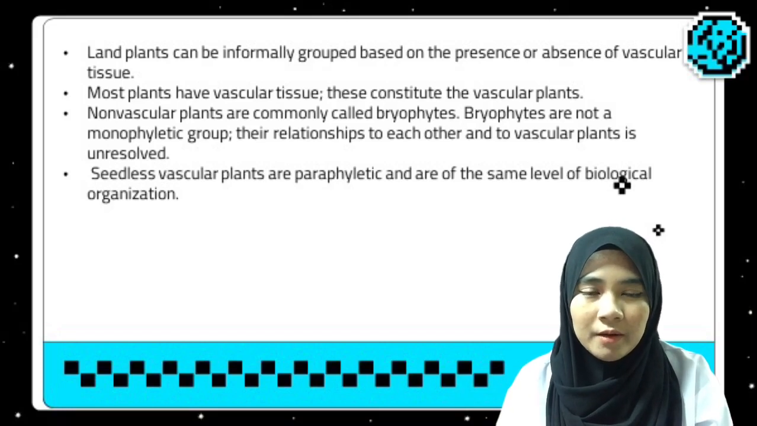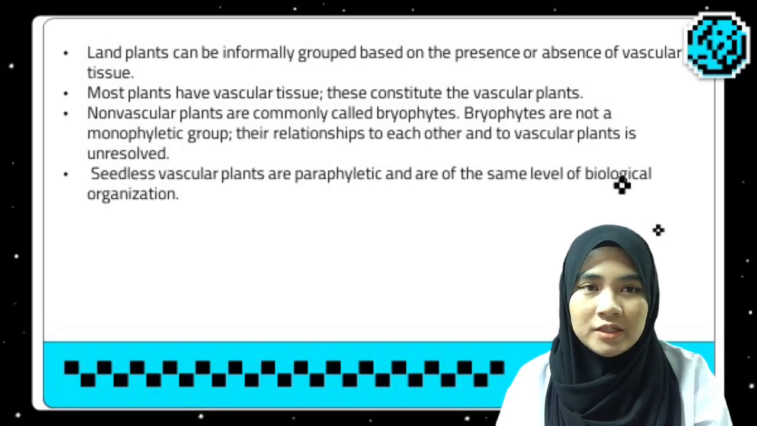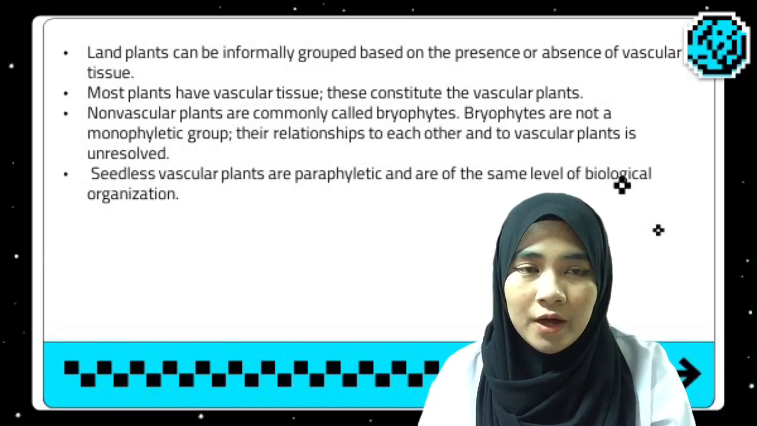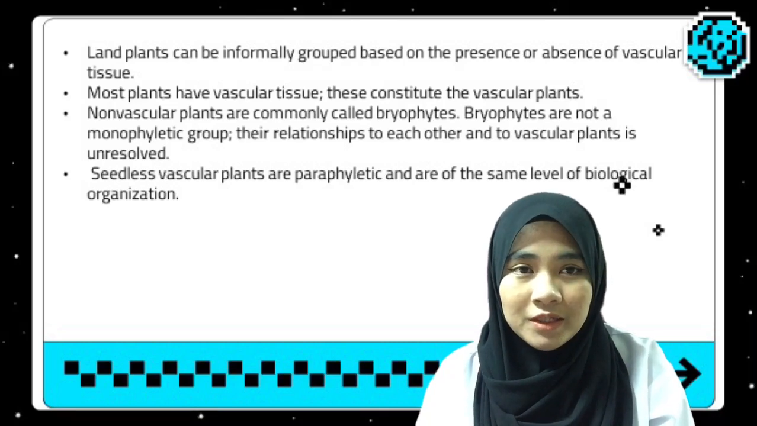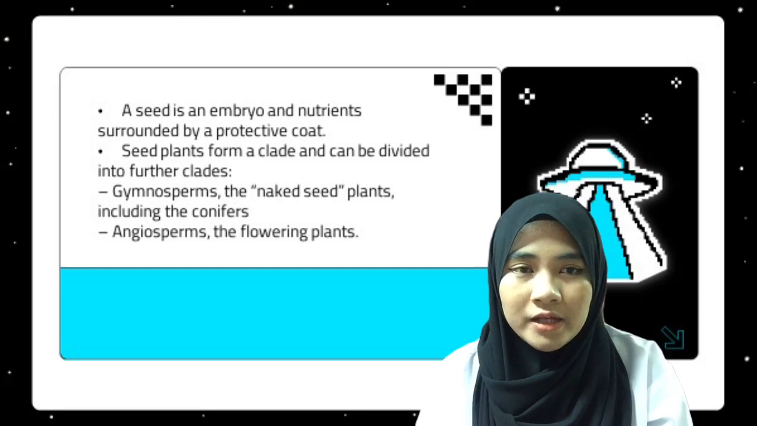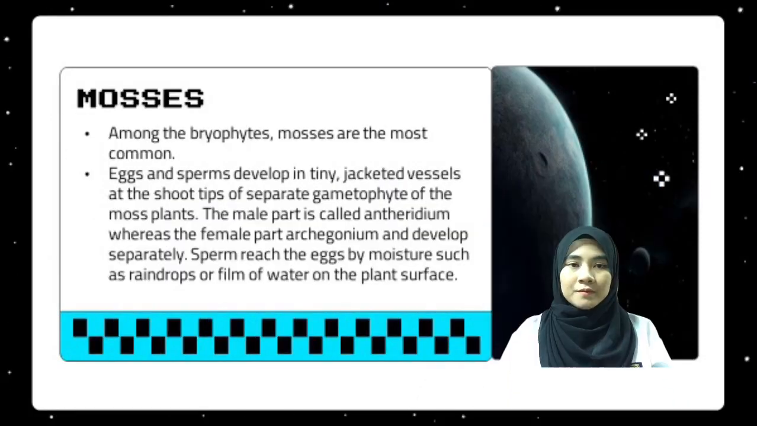Seedless vascular plants are paraphyletic and are of the same level of biological organization. A seed is an embryo and nutrient surrounded by a protective coat. Seed plants form a clade and can be divided into further clades: gymnosperms, the naked seed plants, including the conifers, and angiosperms, the flowering plants.